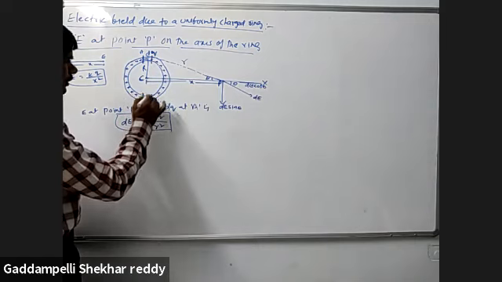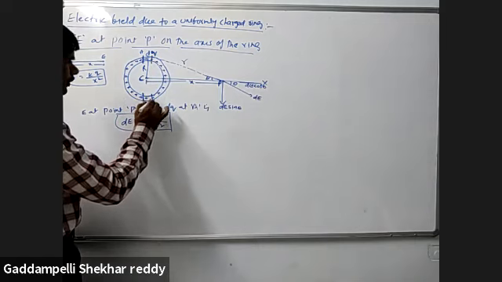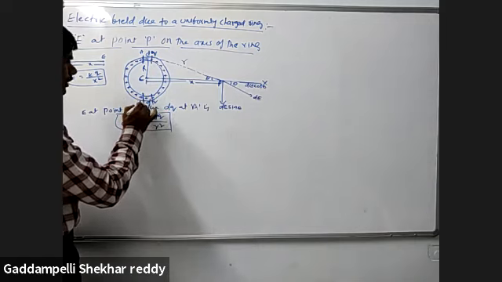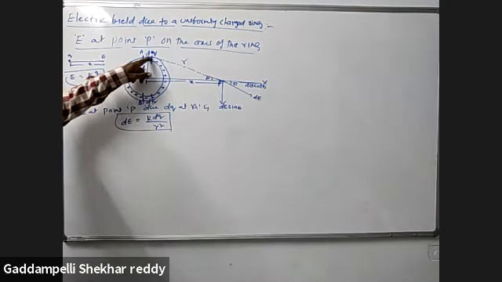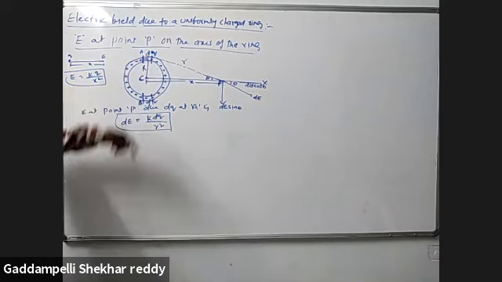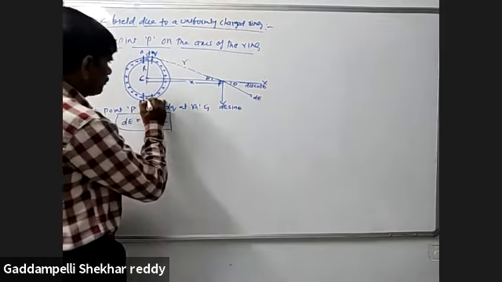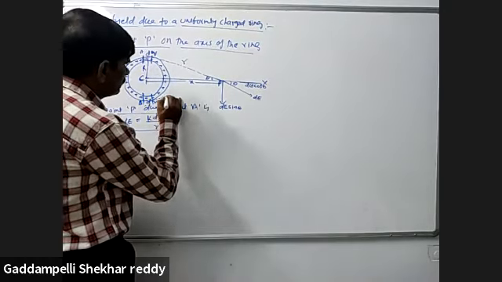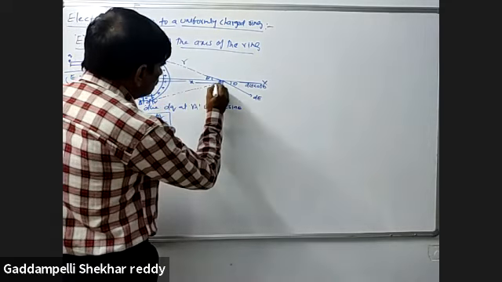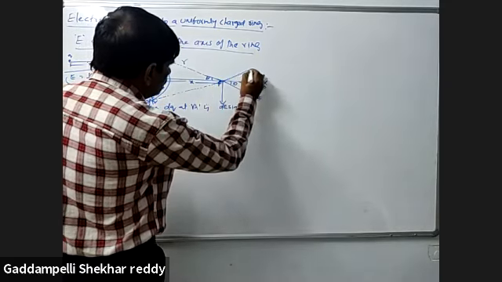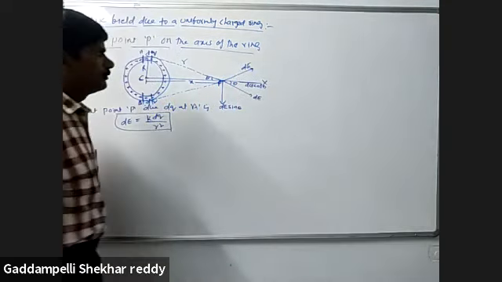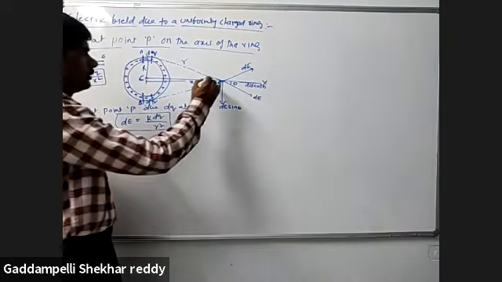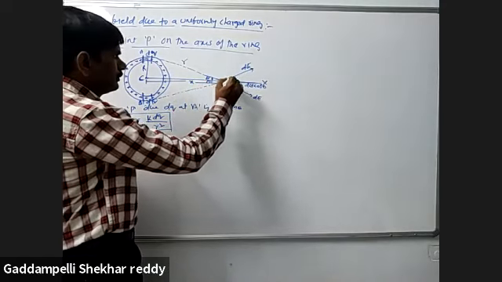Now consider another small elemental charge dq at point B, which is symmetrically opposite to A. Due to this element, the intensity dE is as shown, making a similar angle.